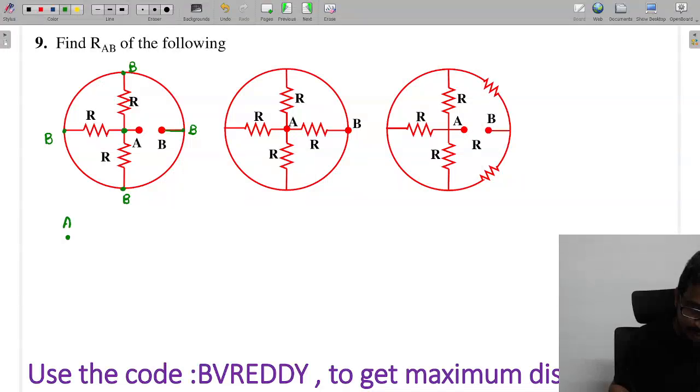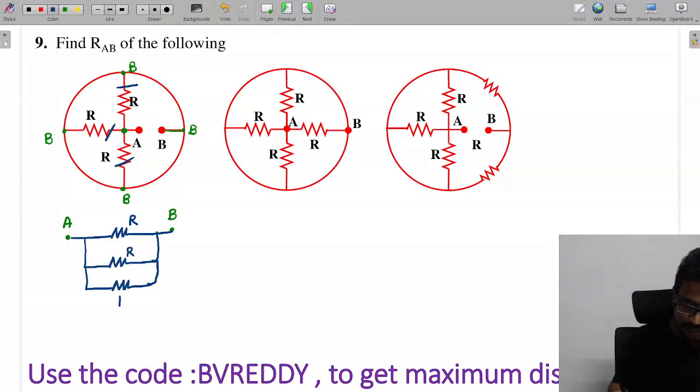So this point is A and this point is B. Now between A to B this resistance, place it. Between A to B this resistance, this is R. Between A to B this resistance, we are placing it like this. This is another R. Between A to B this resistance, so place it. So this is R. From this, what I can say is RAB equals, tell me, how these three are parallel.